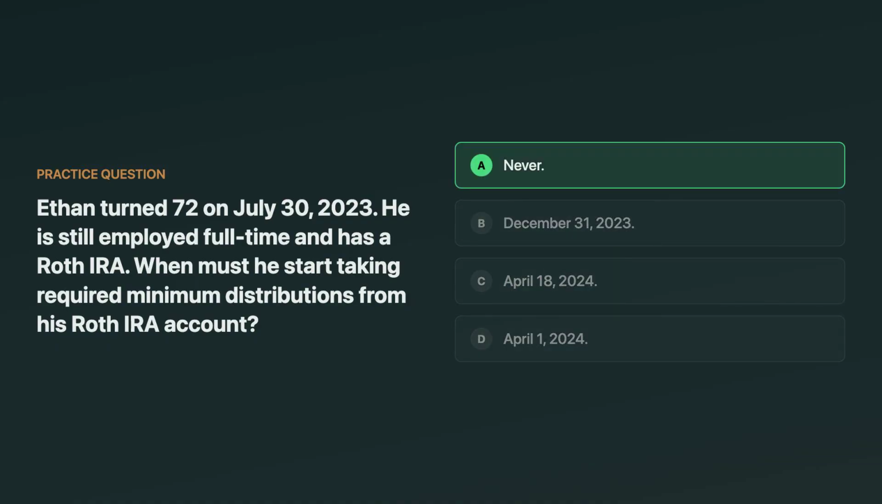The correct answer is never. Roth IRAs are not subject to required minimum distributions during the owner's lifetime. The age rules you're thinking of apply to traditional IRAs and many employer plans, but not to an owner's Roth IRA. The tempting wrong answers are the usual RMD deadlines, but they simply don't apply here.